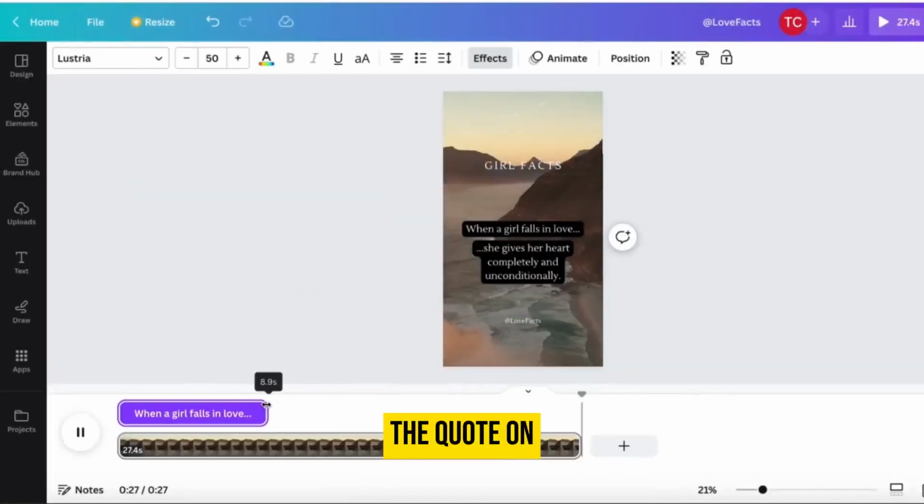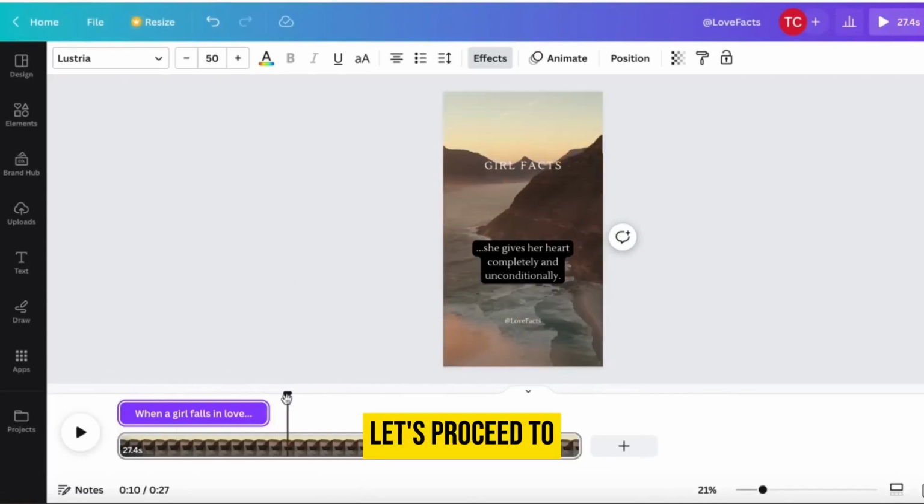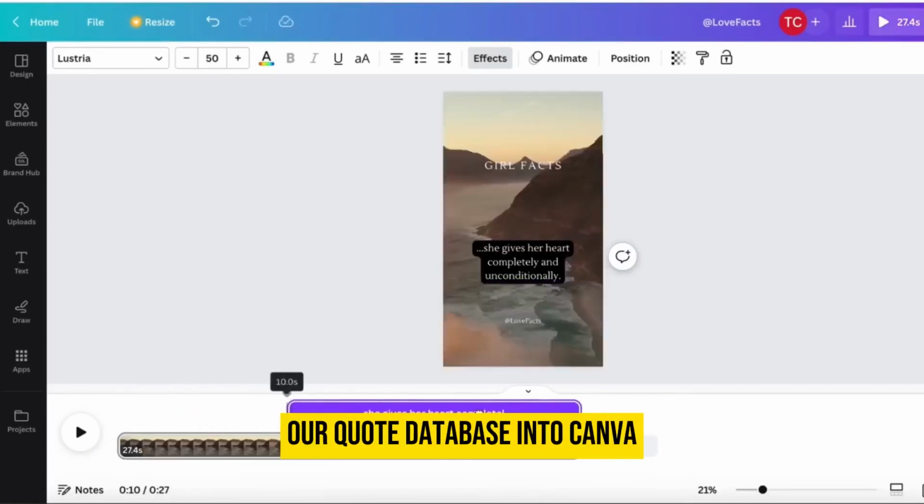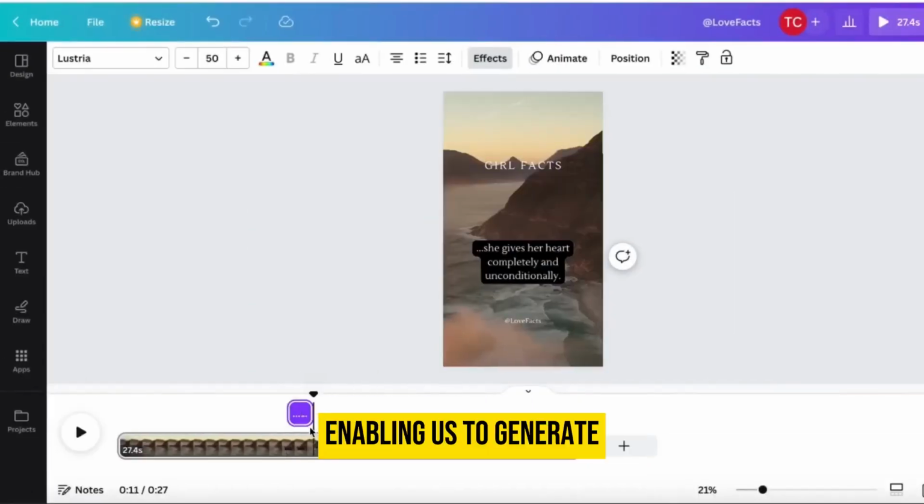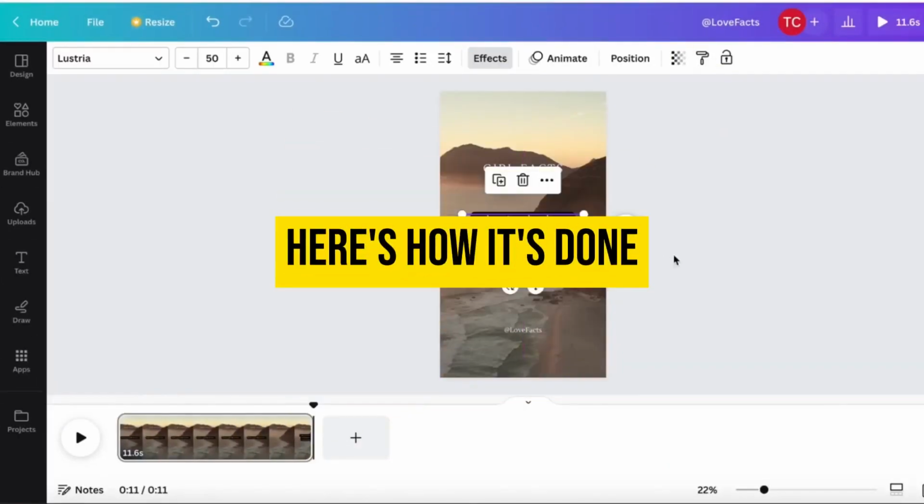Our final touch involves centering the second part of the quote on the screen, and voila, your video is good to go. Let's proceed to see the next steps. Now, we're heading into the exciting phase. We're going to integrate our quote database into Canva, enabling us to generate hundreds of distinct videos with a few mere clicks. Here's how it's done.